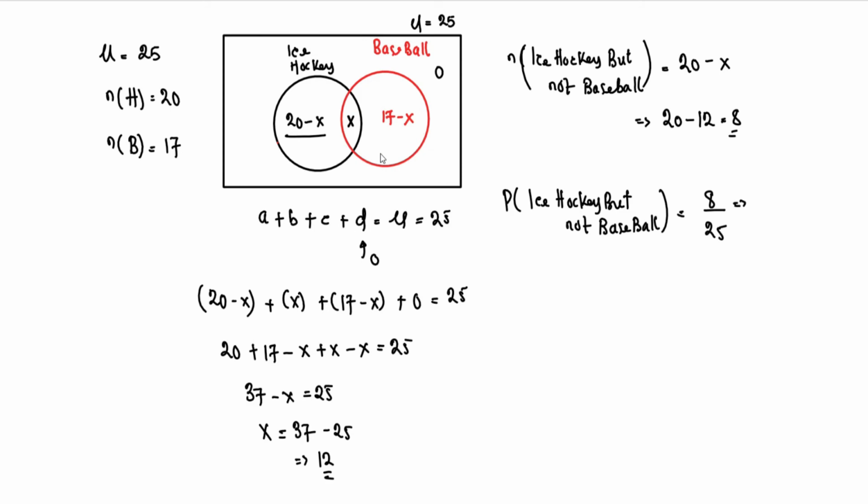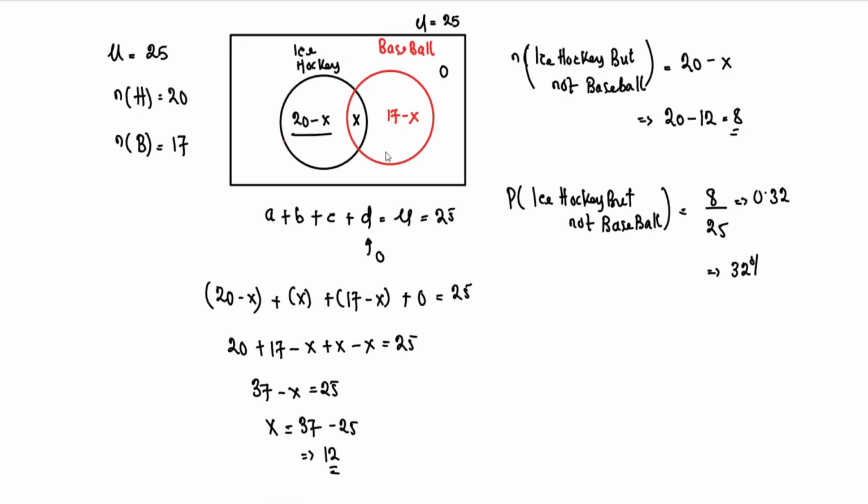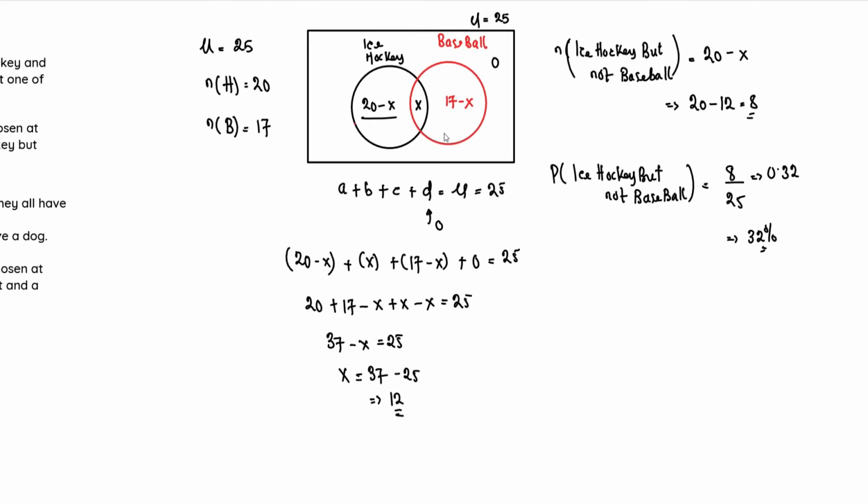And when we convert this to decimal, we have our answer to be 0.32, which is 32%. So there's a 32% chance that a student picked at random will play ice hockey but not baseball. So let's move to the second question.